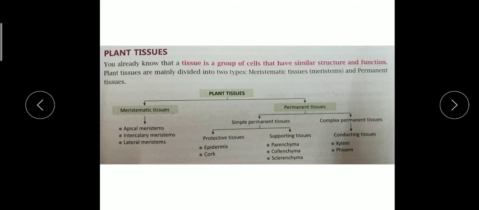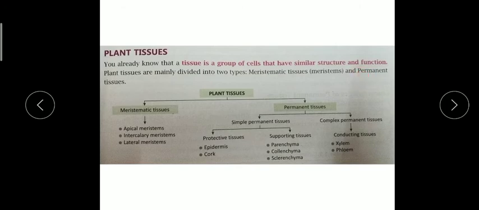Plant tissue. We all know that tissue is a group of similar cells which have the same structure and same function. They combine together and make up a tissue. So this is the definition. Underline this definition in your book, given on page number 11. So tissue is a group of cells that have similar structure and functions.